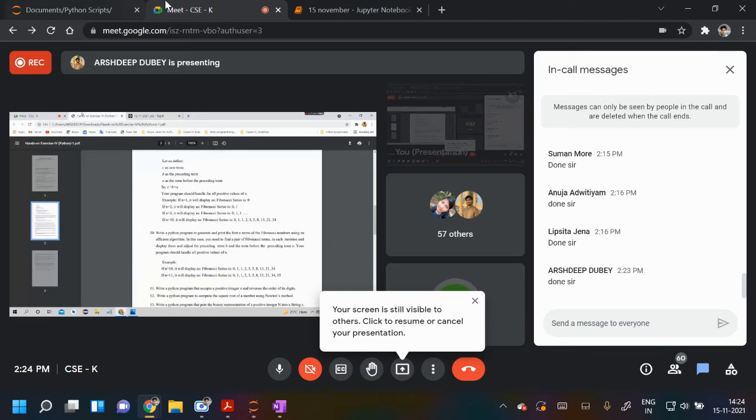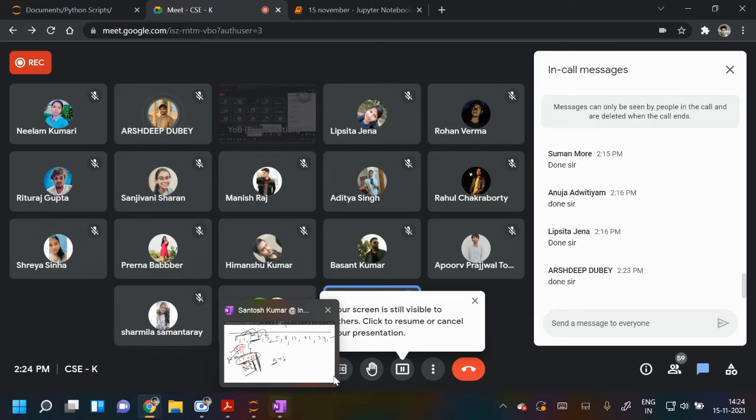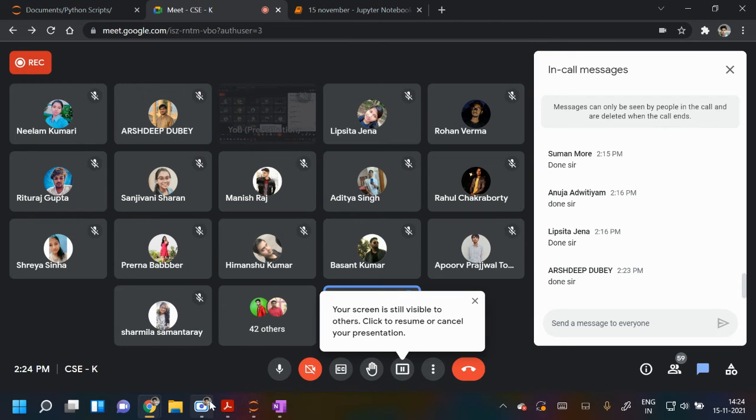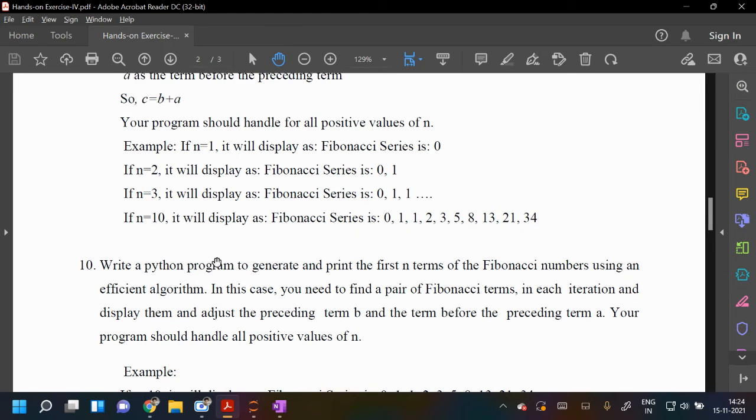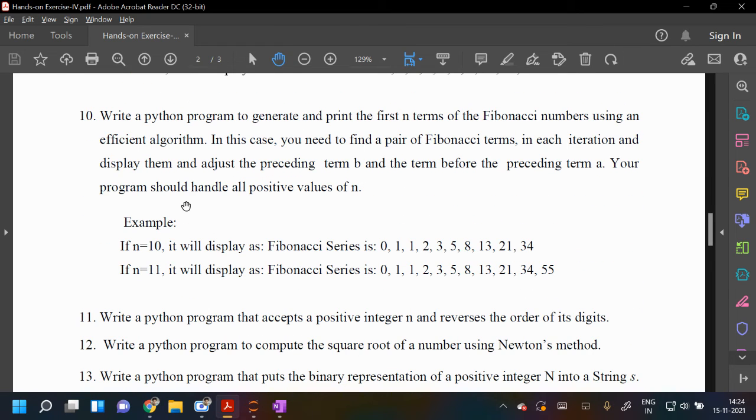Okay, sir. Can I stop sharing? Yes. So for 10 it is also the same, just you have to do it in a more efficient way. So you think of this, although I have the program for this.